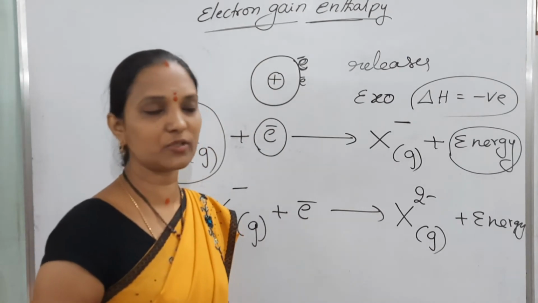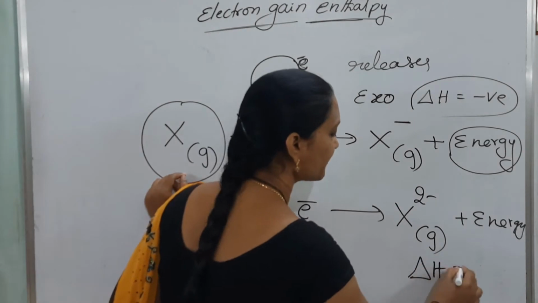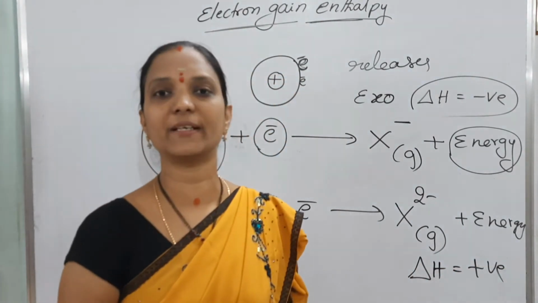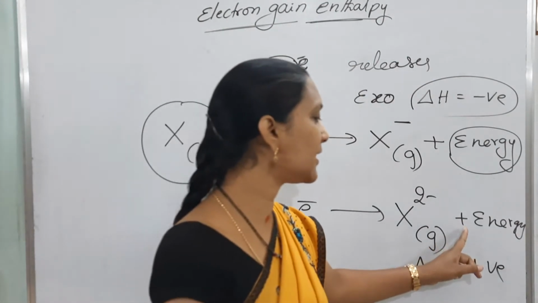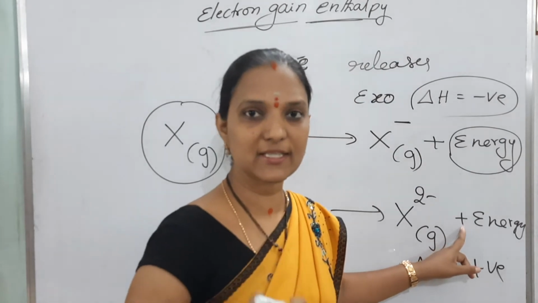Here energy is released, so this is also exothermic, delta H is negative. But in second electron affinity, delta H is positive. Second electron gain enthalpy delta H is positive, or second electron affinity is negative, which means energy is required.